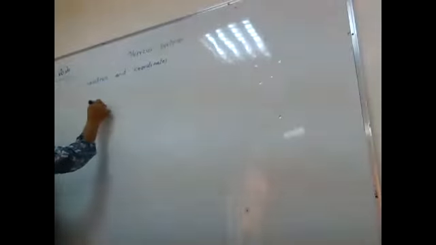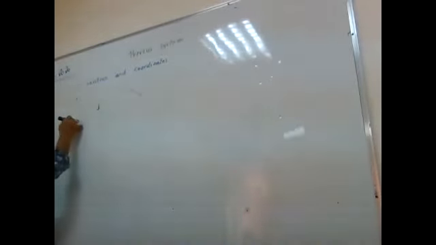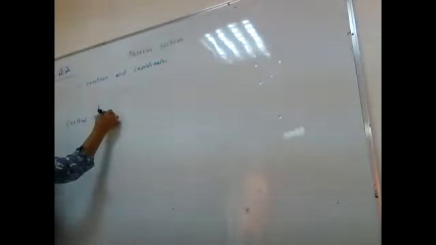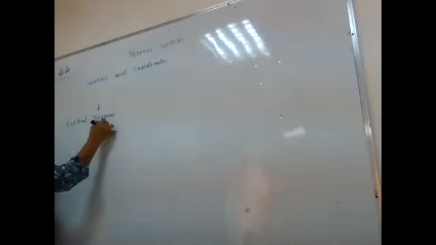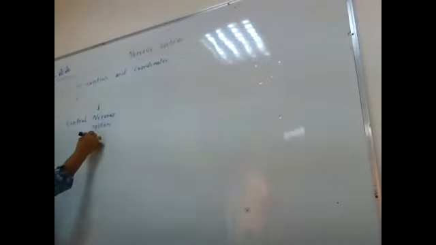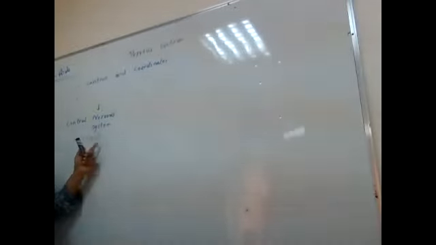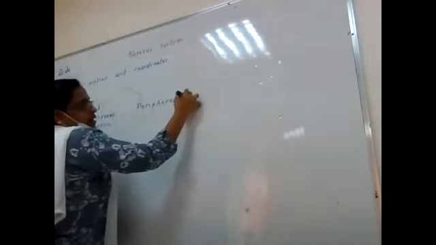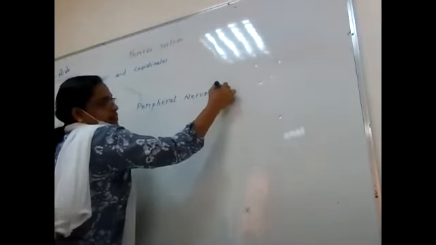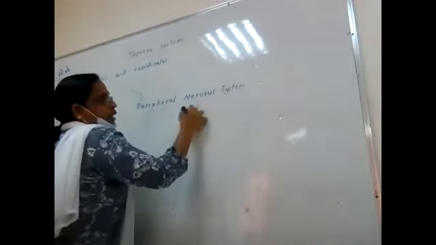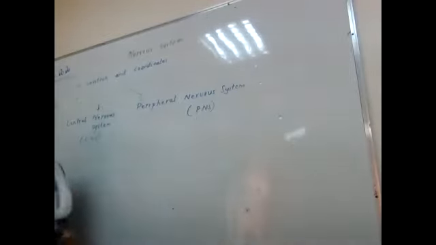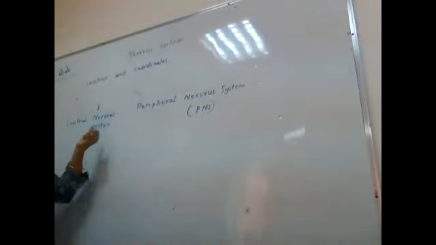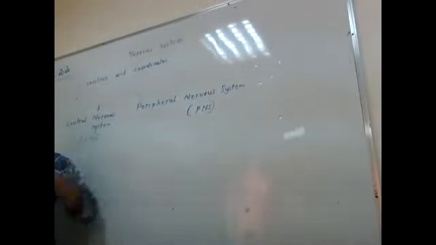It is divided into two major parts: central nervous system, or CNS, and peripheral nervous system, that is PNS. So the nervous system is divided into two parts, CNS and PNS.